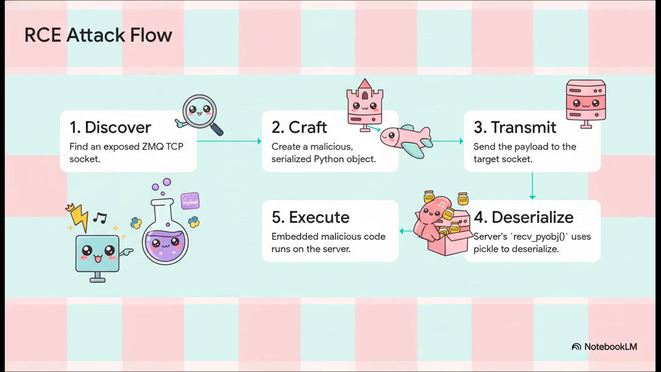So if you were an attacker, how would you pull this off? It's a pretty straightforward 5-step process. First, you'd find an exposed ZeroMQ TCP socket out on the internet. Then, you'd craft a special, malicious Python object and serialize it. Step 3, you just send that payload over to the socket you found. The server, on the other end, dutifully uses recv_pyobj, which then uses Pickle to deserialize your object. And boom, step 5, your embedded code runs right on their server.